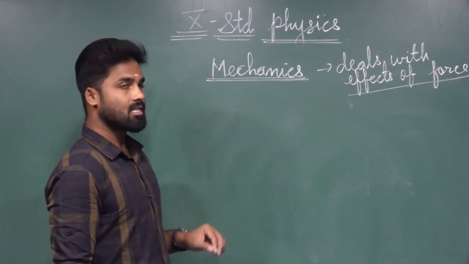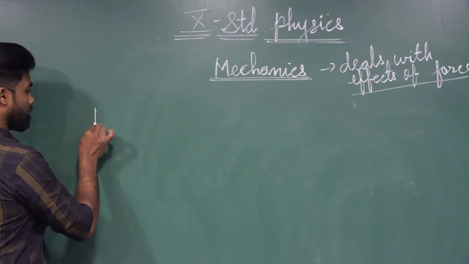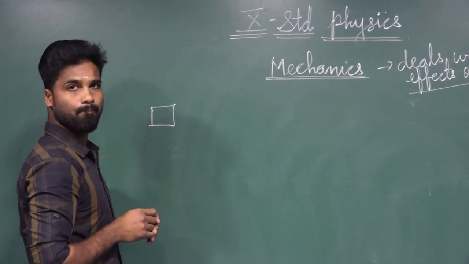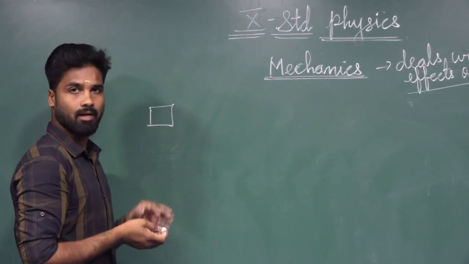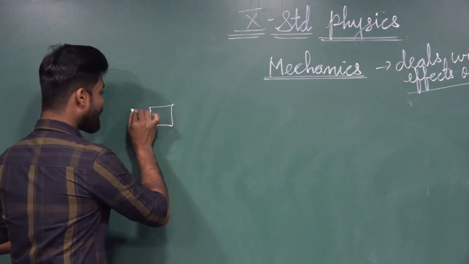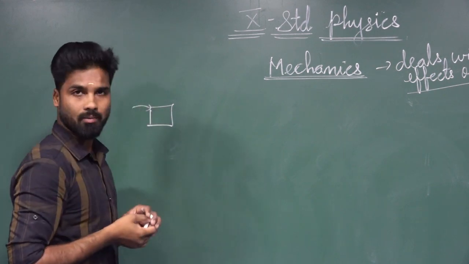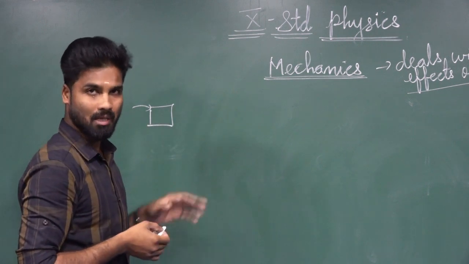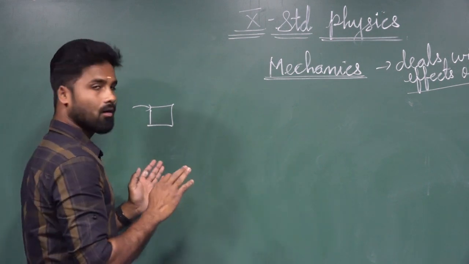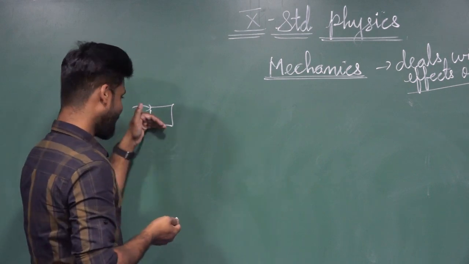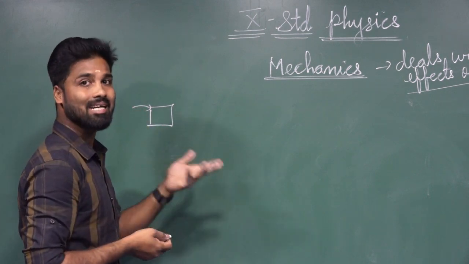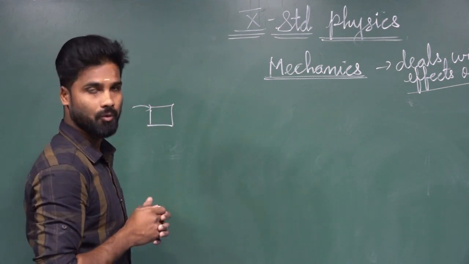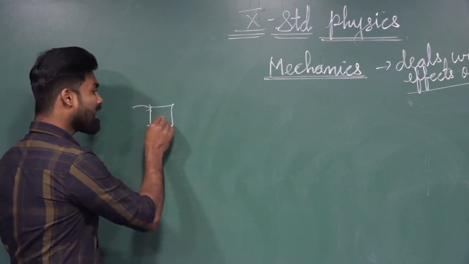Let us consider one object. The object is there in the rest state. While you are applying the force, what will happen? The object will start to move, isn't it? Yes or no? Something will happen, which means it will change its state by applying the force. Why is the object moving?